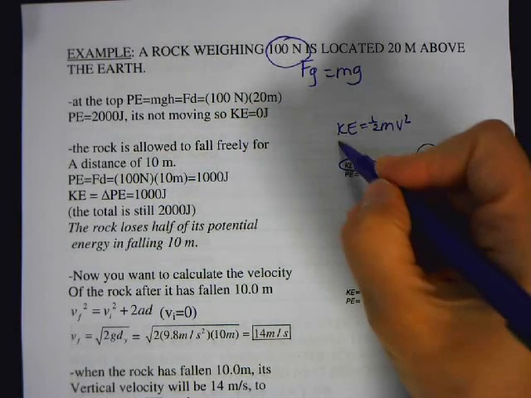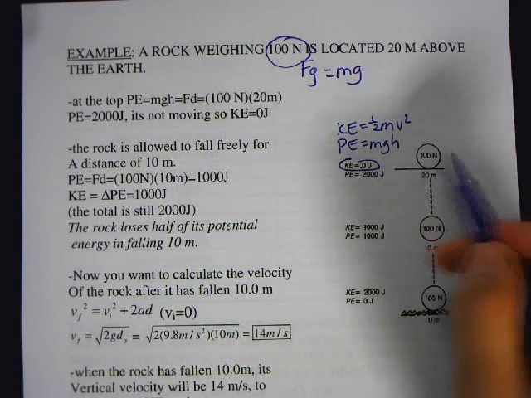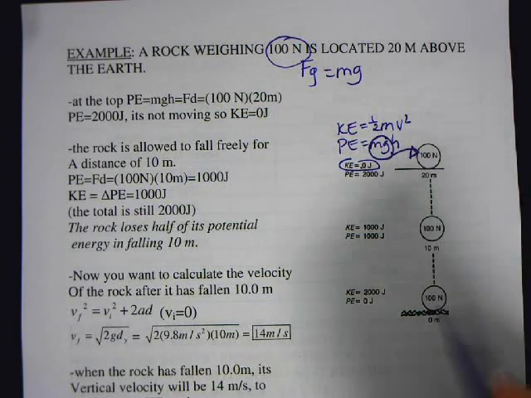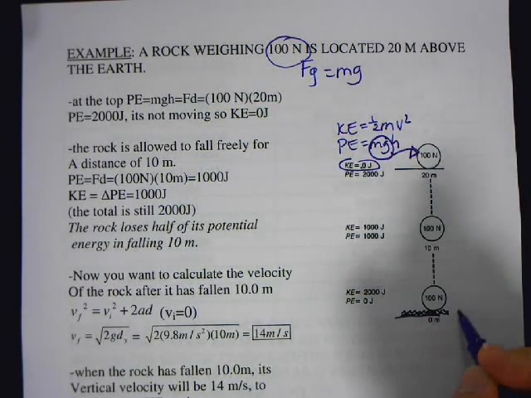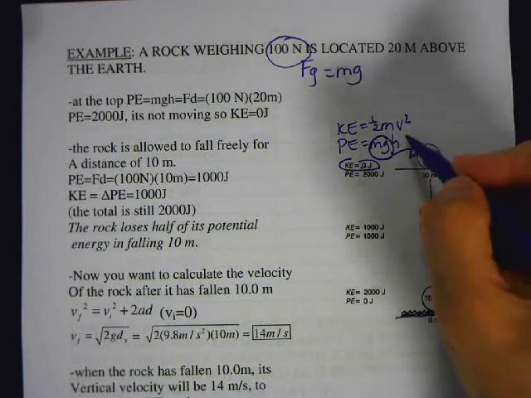The potential energy is mgh. It's the mass times gravity, which in this case they told us is the weight. So the 100 newtons is mg times the height. Where do we measure potential energy? From the ground. Remember, the ground, we call this base level. So the potential energy, how would I calculate that? mgh.